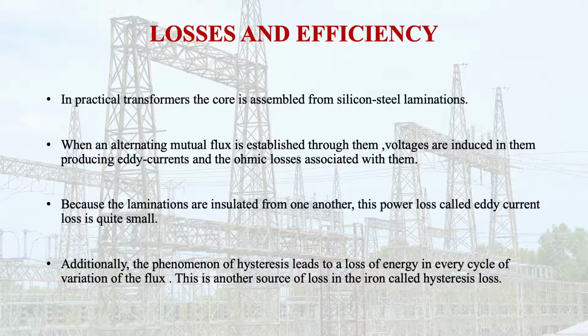Additionally, the phenomenon of hysteresis leads to a loss of energy in every cycle of variation of the flux. This is another source of loss in the iron, called the hysteresis loss. These, the eddy current loss and the hysteresis loss, are called the iron losses or the core losses.